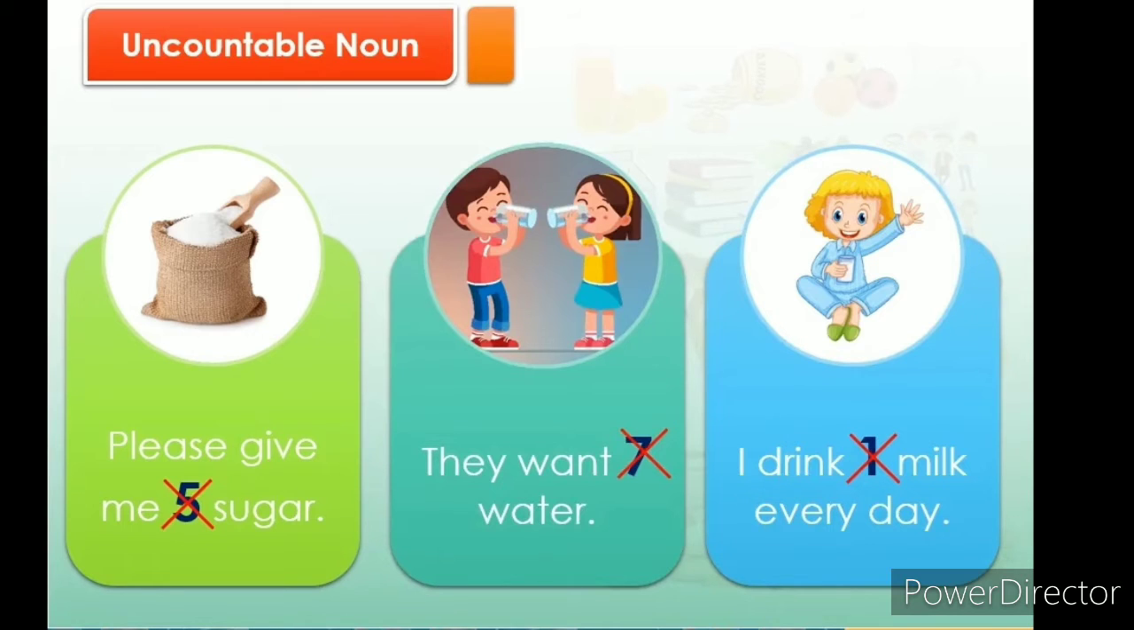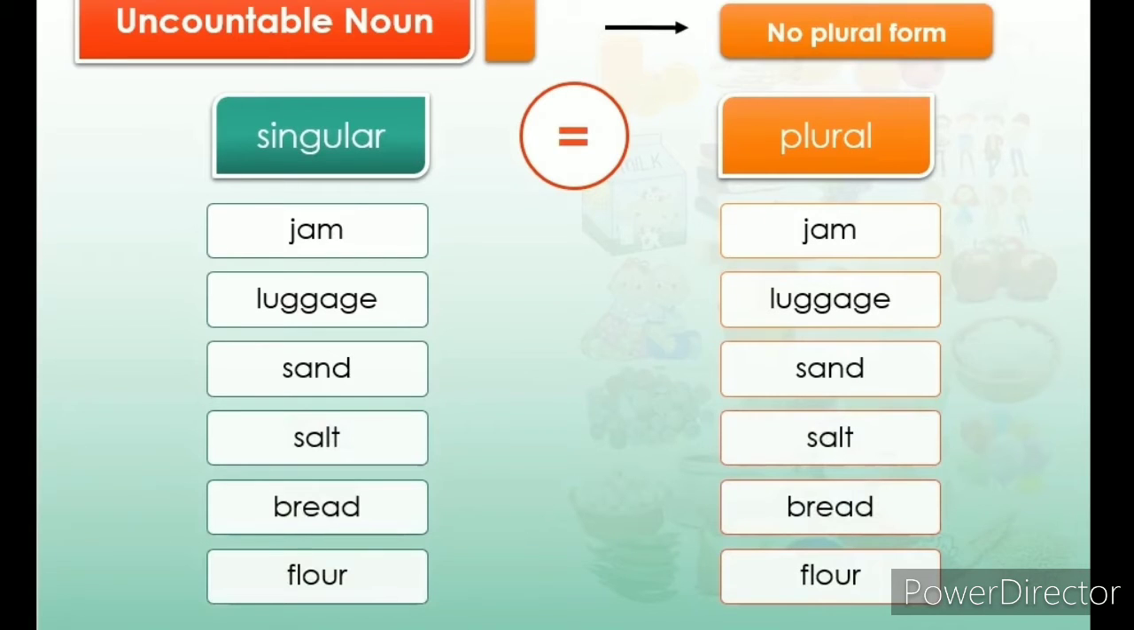Uncountable nouns do not have plural forms. It means that for uncountable nouns, the singular as well as the plural remains the same. So we don't use a plural form for this kind of noun. For example, jam, luggage, sand, salt, bread, floor. The singular and the plural forms of these nouns are the same.